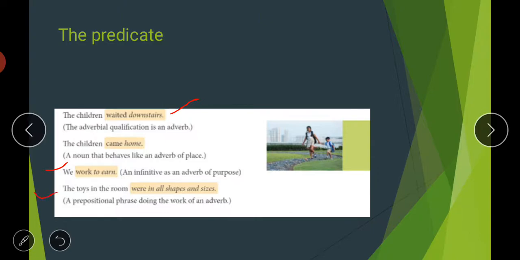So next is, the toys in the room were in all shapes and sizes. So here is a prepositional phrase doing the work of an adverb. It's your prepositional phrase, in all shapes and sizes, but here it is playing the role of an adverb, telling you about the shapes and sizes of the toys. That is why it's a prepositional phrase doing the work of an adverb.